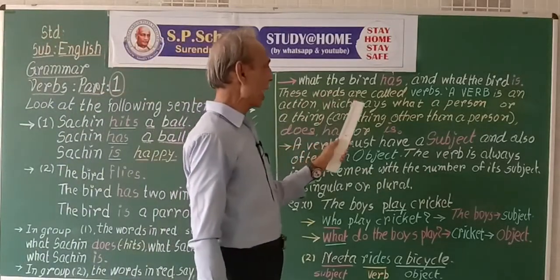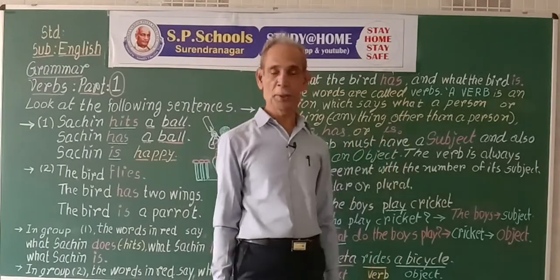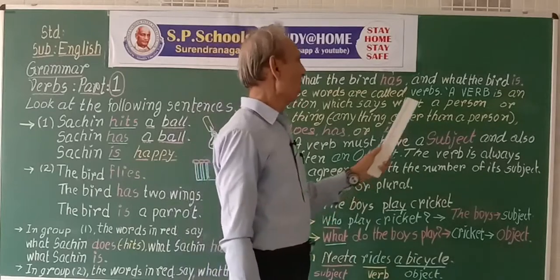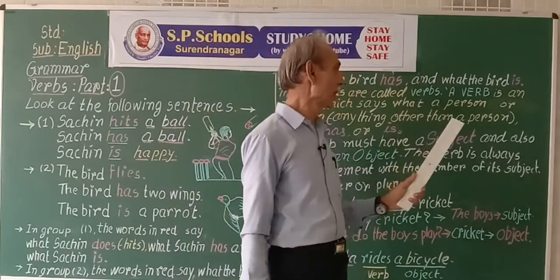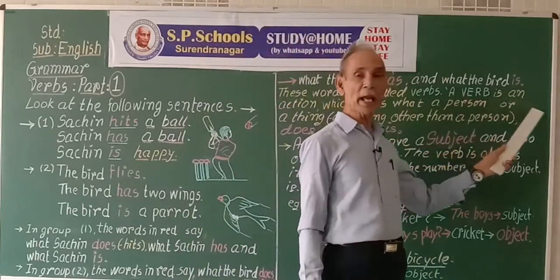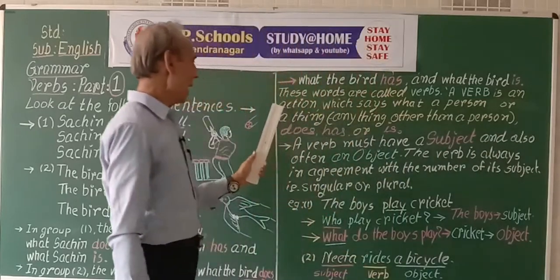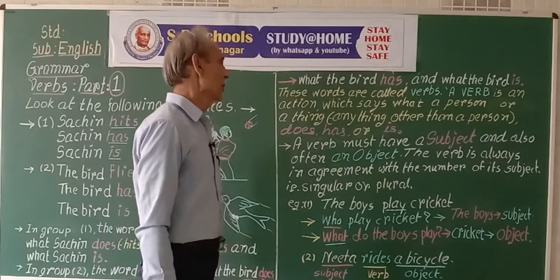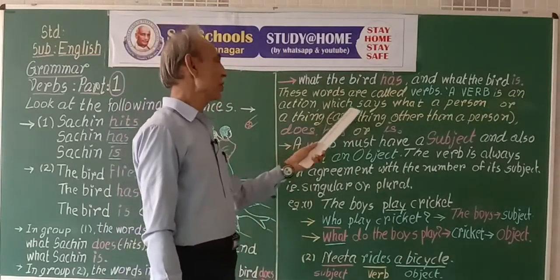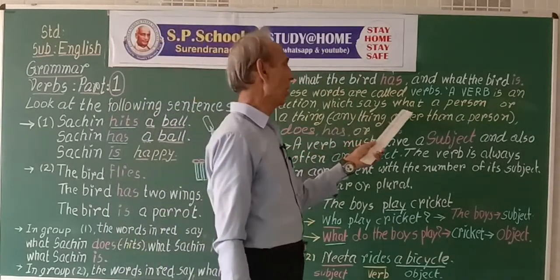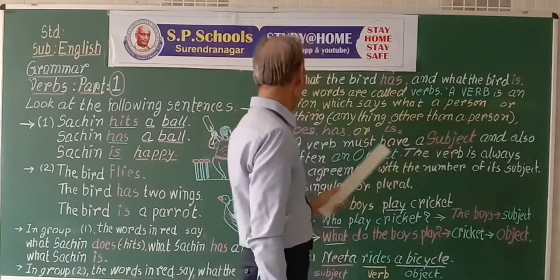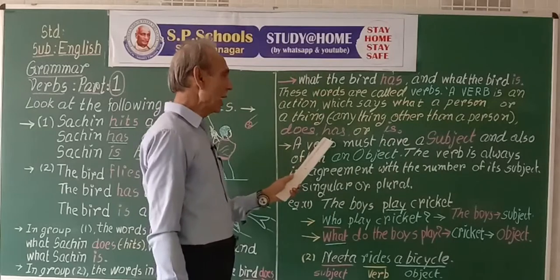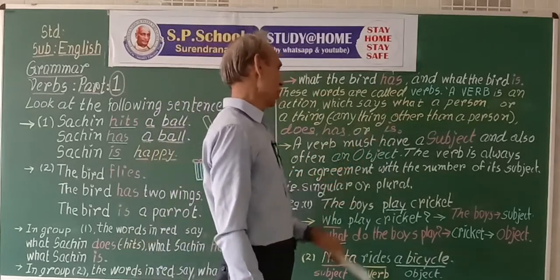These words are called verbs. What is a verb? A verb is an action word which says what a person or a thing does, has, or is.